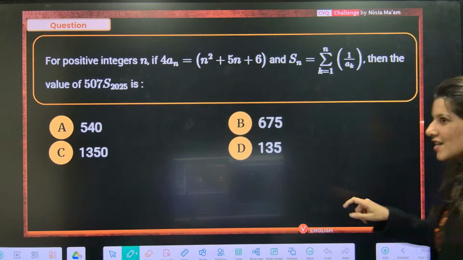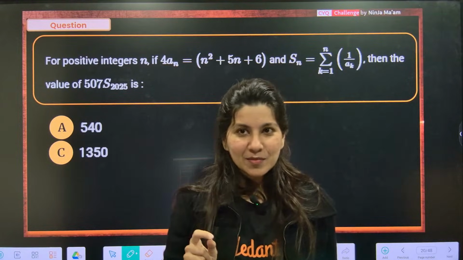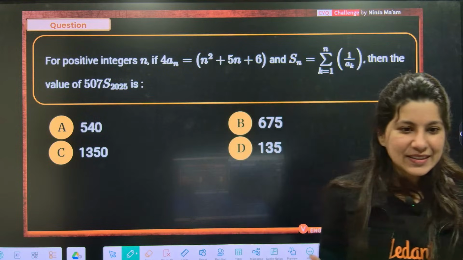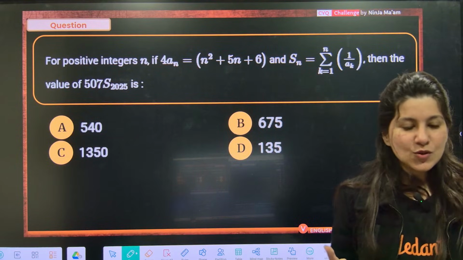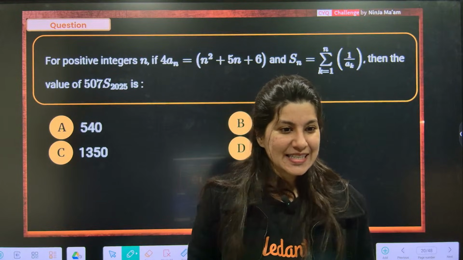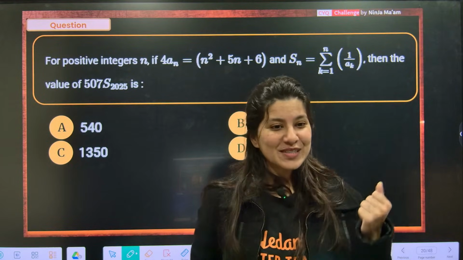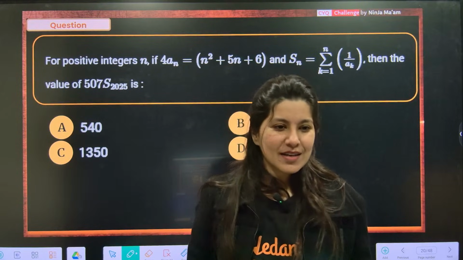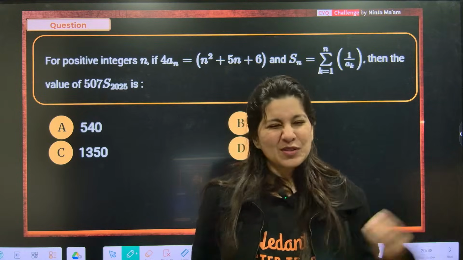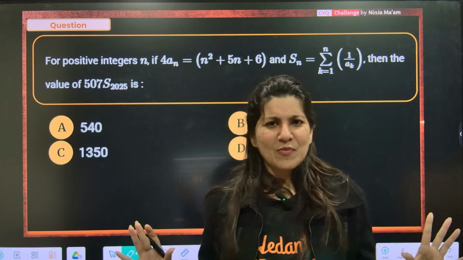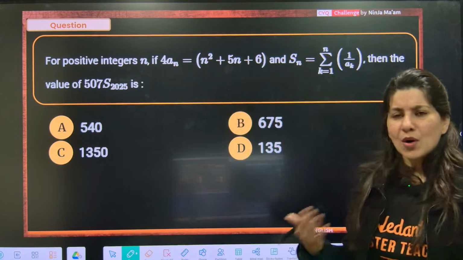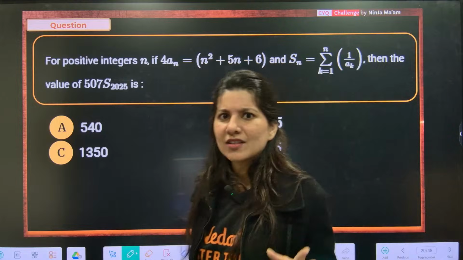Another question, another Ninja Ma'am's favorite, because it's NTA's favorite. Yes, a sure question. Alpha question, students are saying. Yes, Sabri, alpha. Broken heart is also saying alpha. A sure question is something which is coming for the past 3 to 4 years. So for JEE Main 2026, we are hopeful 2 questions will come. In fact, you see the 6 years analysis, every year they are giving 2 questions.